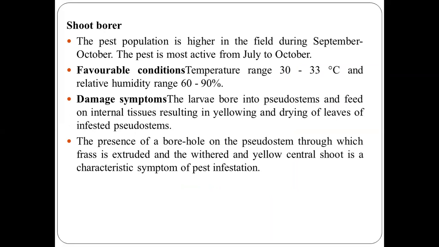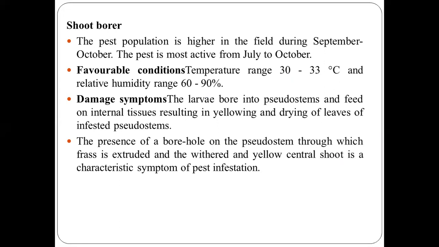Next are the insect pests of turmeric, starting with shoot borer. The pest population is higher in the field during September and October. They are mostly active in the months of July to October. What are the favorable conditions for shoot borer? When the temperature is between 30 to 33 degrees Celsius and the relative humidity ranges from 60 to 90%.